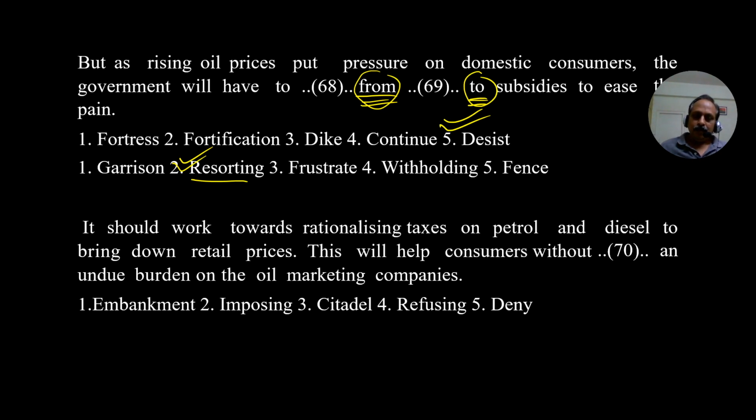It should work towards rationalizing taxes on petrol and diesel to bring down retail prices. This will help consumers without what? An undue burden. Here, obviously, without imposing an undue burden on the oil marketing companies. Impose, to force, to thrust upon. Will help consumers without imposing an undue burden on oil marketing companies.